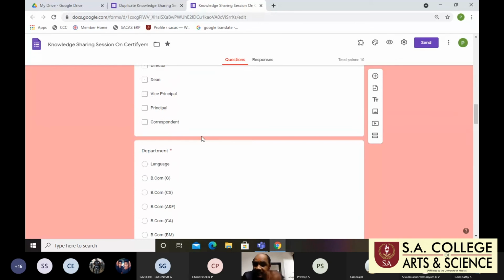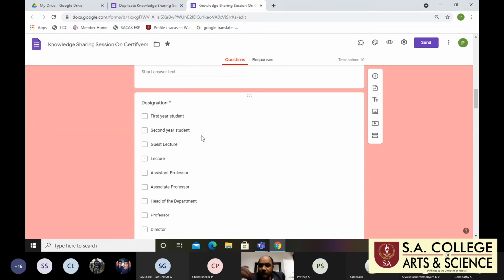But this question is required. Definitely this question's answer has to come from the respective persons, otherwise they will not be able to answer. So that's why, when you are creating the Google form, you should think carefully about the questions you are asking. First you think about what answers they will give.